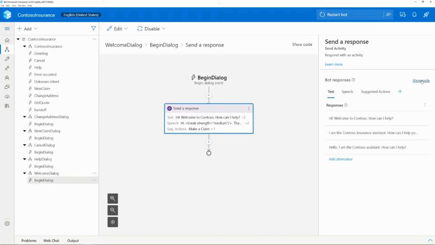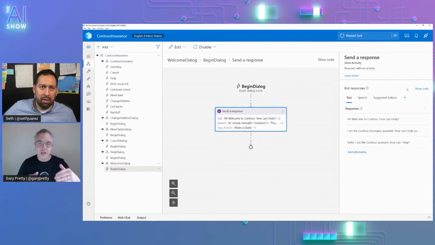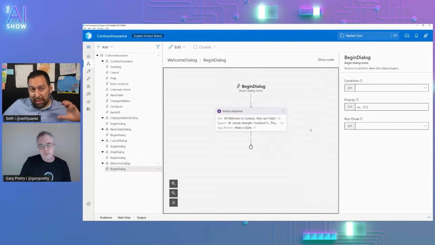Yeah, so previously you would have needed to learn and know this syntax, which is called LG, or language generation syntax. And it's incredibly powerful. There's so much you can do with it, but we've just taken the barrier to entry for understanding how to write more complex responses, and we've just smashed it away, right? It's super intuitive to get started now. That's really cool. For me, I looked at the language generation language, and I was like, wow, you could probably do a lot of stuff, but it feels like I'm learning a new programming language. This makes it a lot easier, I think.